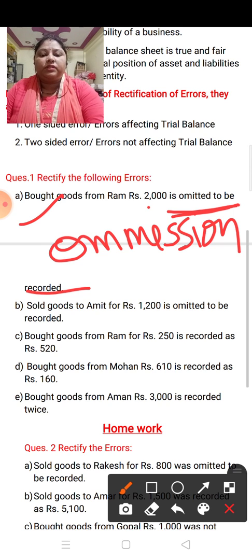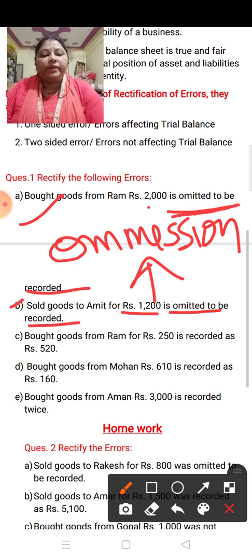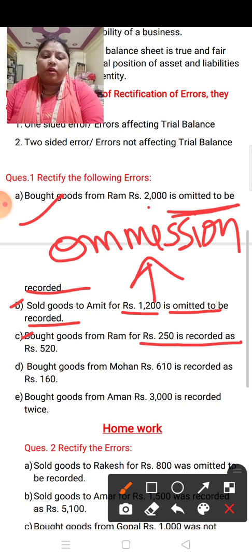Okay, now the second one is: sold goods to Amit for rupees 1200 is omitted to be recorded. Again, which type of error is this? Omission, error of omission.